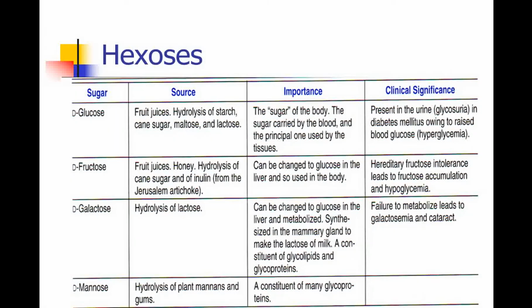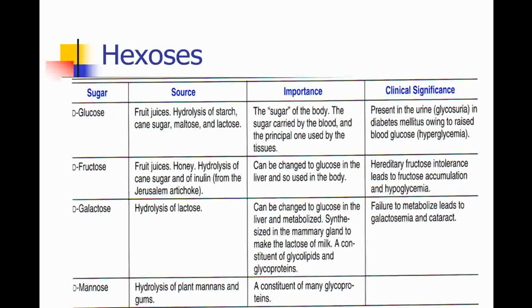Now hexoses. Hexoses means they consist of 6 carbon atoms in their structure. So a single monosaccharide unit with 6 carbons is called a hexose. Hexose examples are D-glucose, D-fructose, D-galactose, D-mannose. All are examples of hexose sugars.